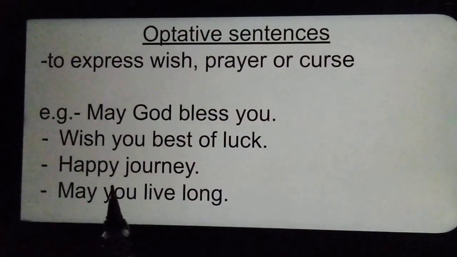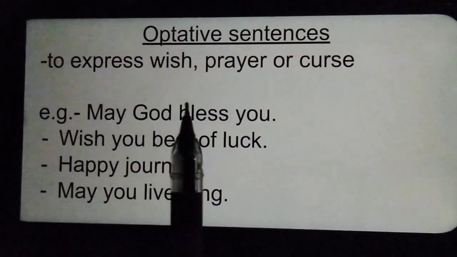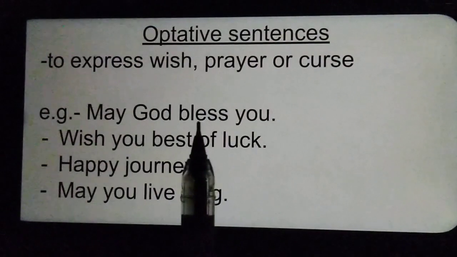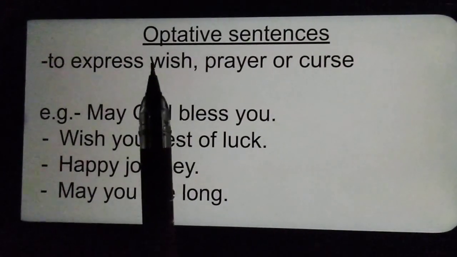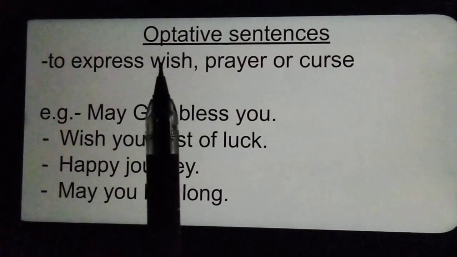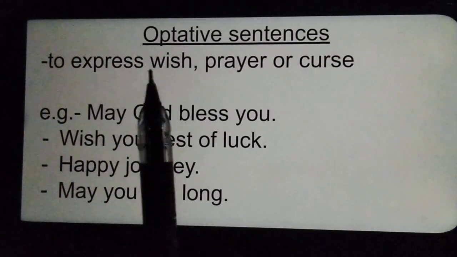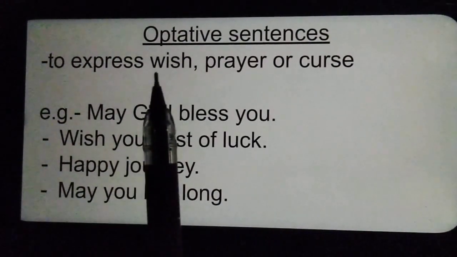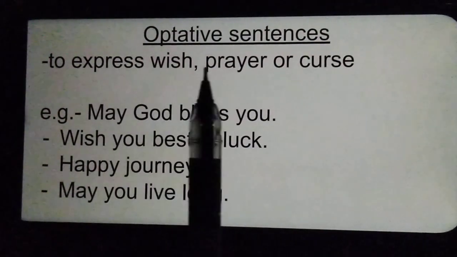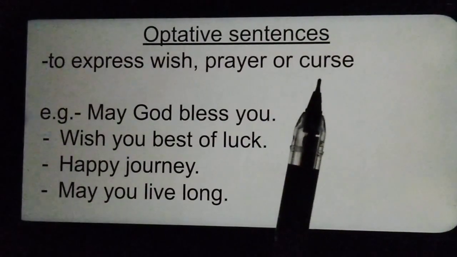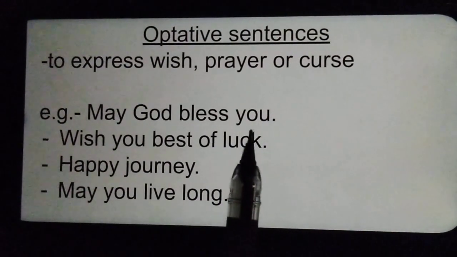There is one more type of sentence, that is optative sentences. We generally study only those four kinds of sentences, but there is another kind of sentence too, that is the optative sentence. Optative sentences are the sentences which are used to express a wish, prayer or curse. For example, may God bless you.